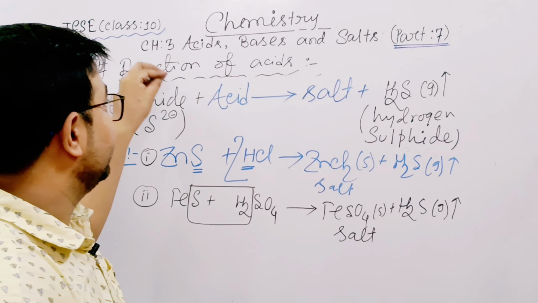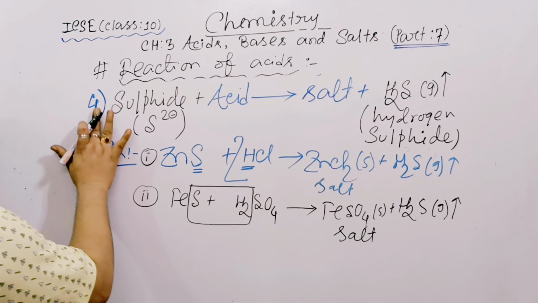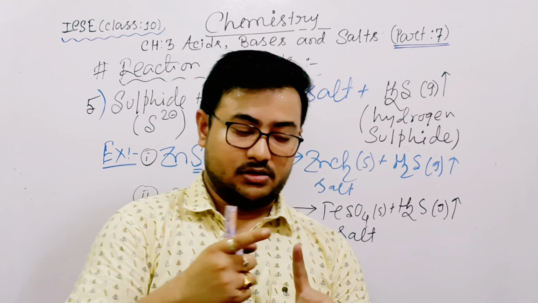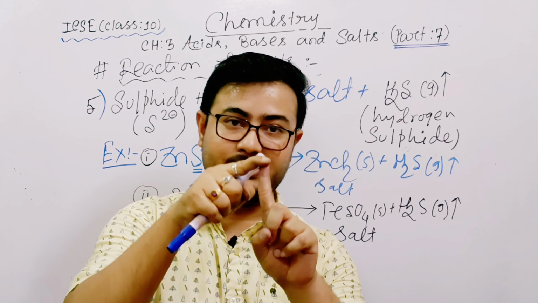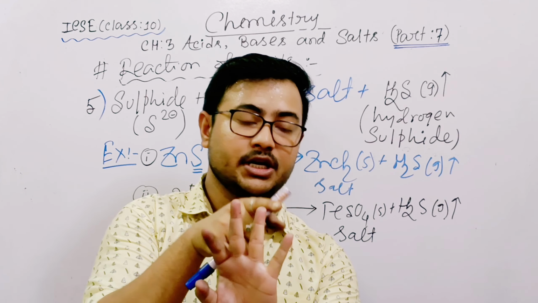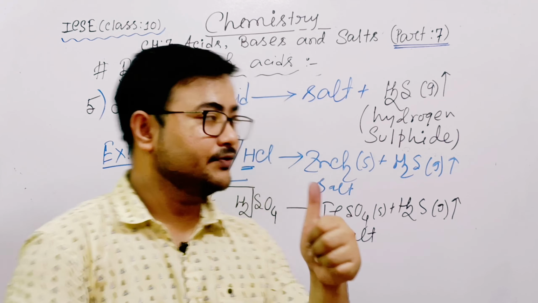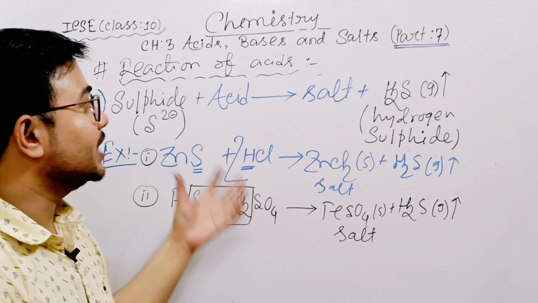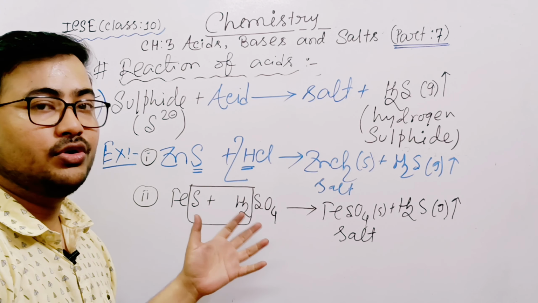So we already covered the fifth. We already covered all: preparation of hydrogen is first, second is neutralization reaction, third is carbonate and bicarbonate, fourth is sulfite and bisulfite, and fifth is hydrogen sulfide. So prepare all the reactions, memorize them, make your own note and revise it.